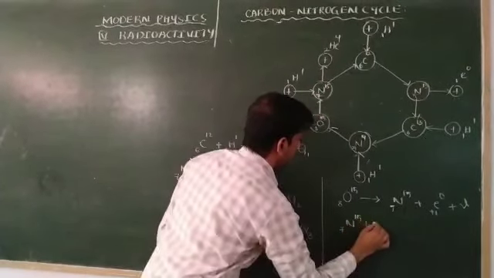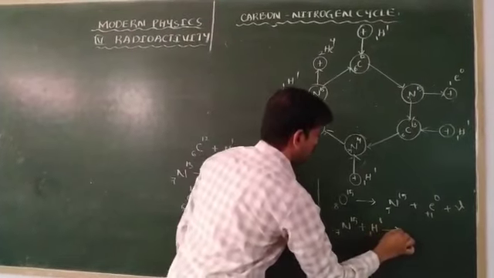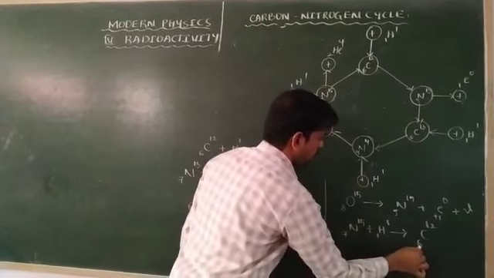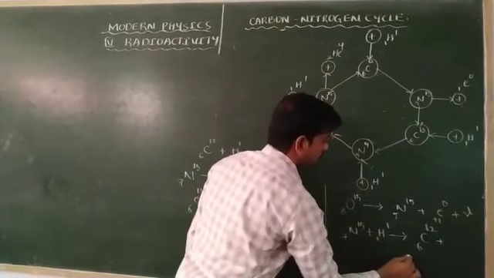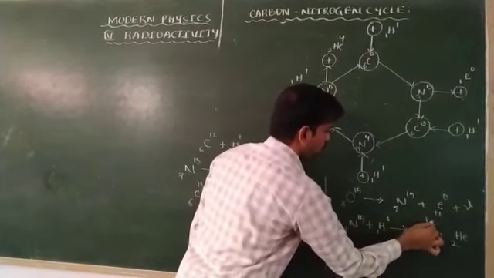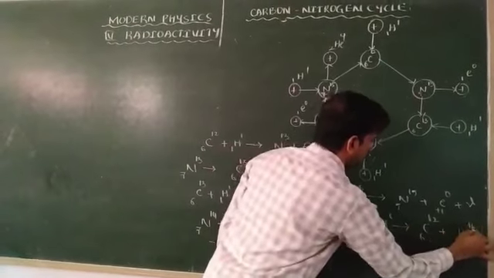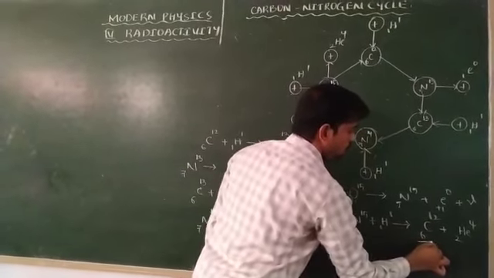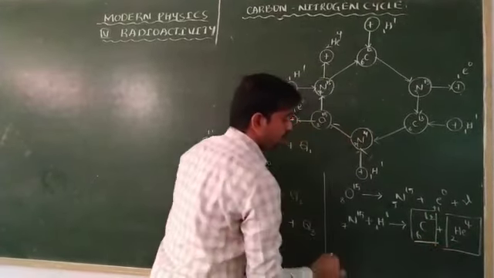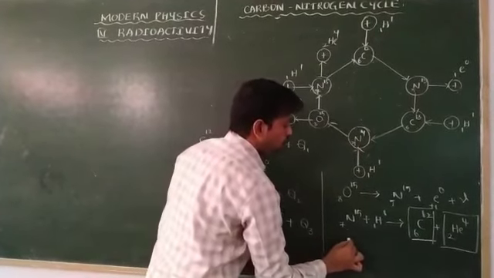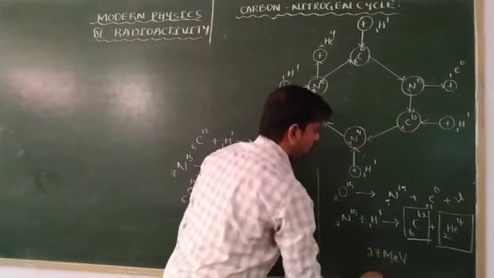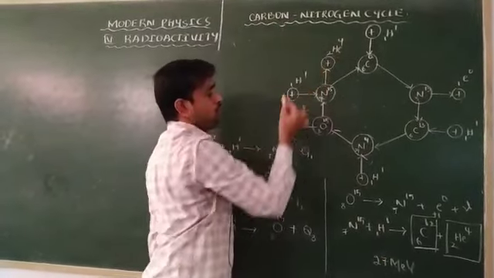Finally, N715 plus a proton gives rise to carbon C612. Yes, 7 plus 1 is 8, and here only 6 is there, and the remaining number is 2, that is helium. Here 15 plus 1 is equal to 16, and 12 is there, and 16 minus 12 becomes 4. Finally we get the original element, carbon, as well as an alpha particle. From this carbon-nitrogen cycle, we get energy of approximately 27 mega electron volt. This is about the carbon-nitrogen cycle. Thank you.